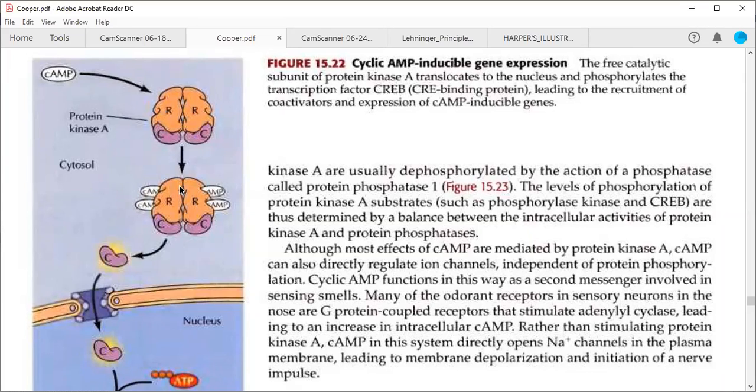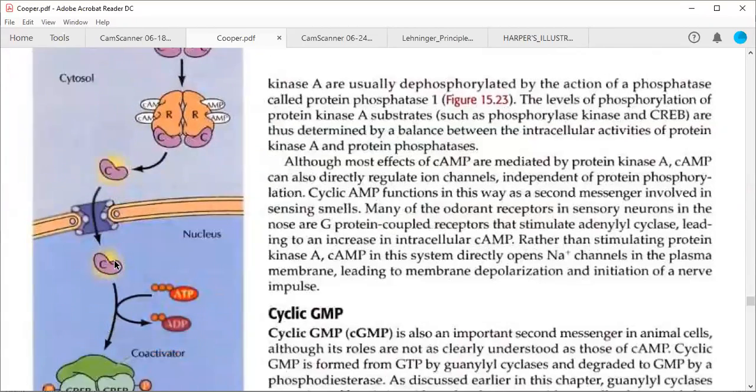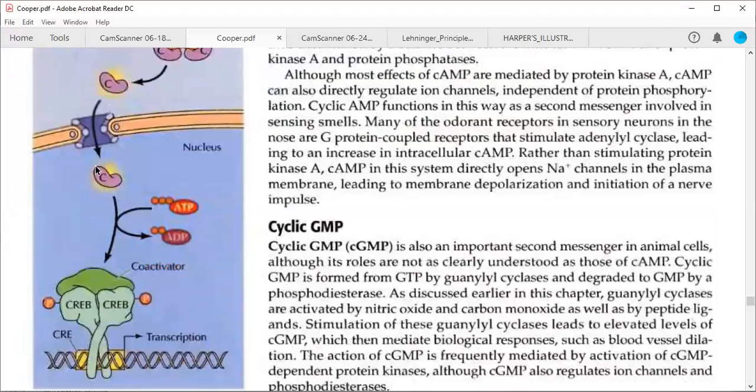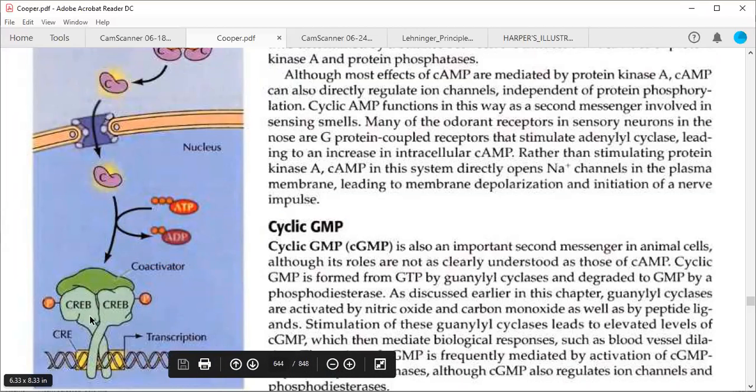Once cyclic AMP interacts with the regulatory subunits, the catalytic subunits will be freed and will enter the nucleus. Kinase is a phosphorylating enzyme, so they are going to phosphorylate some of the transcription factors in the nucleus, for example the cyclic AMP response element binding protein, CREB. CREB is already interacting with the response element of DNA, and after phosphorylation it will bind with some coactivators and thus enhance the transcription of its targeted genes.